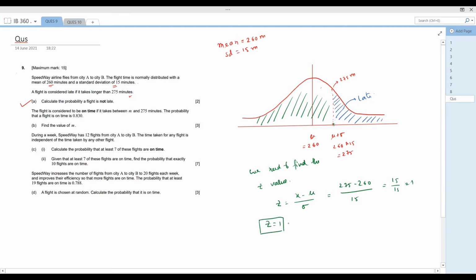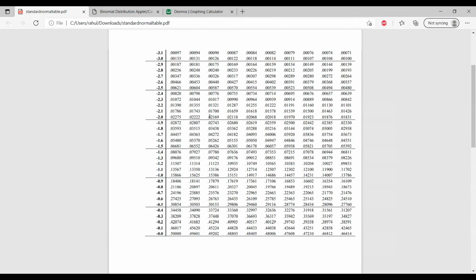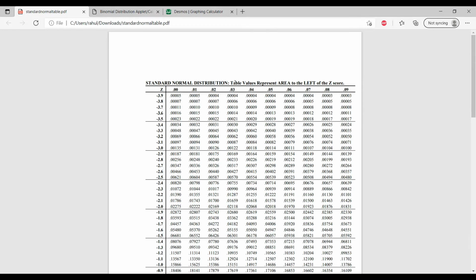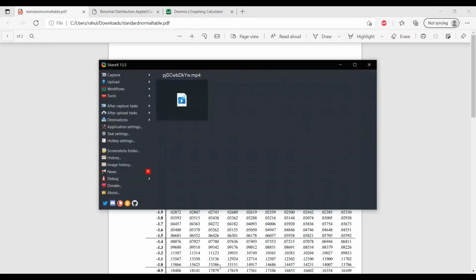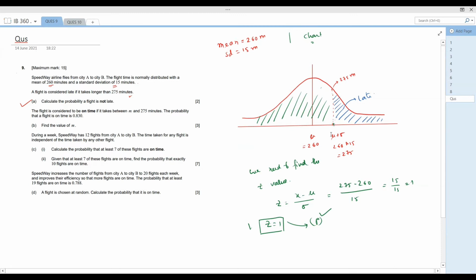Now from the standard normal chart, we need to convert z to p. This chart will be provided to you, like the calculator, and from that chart you need to find the value of the probability. Here is the chart that I have taken. This is the standard normal distribution chart. The table values represent the area to the left of the z score. The z score is 1, and the area to the left of the 275 line is what we will find.